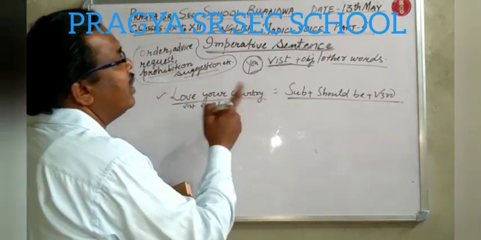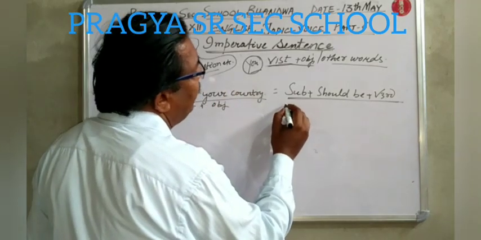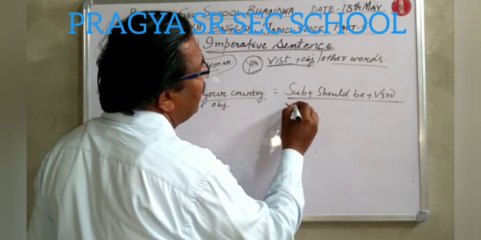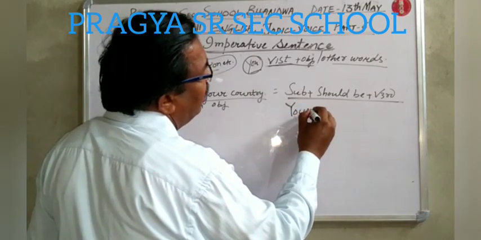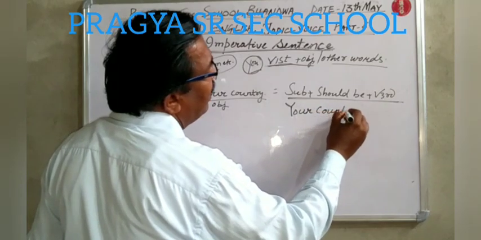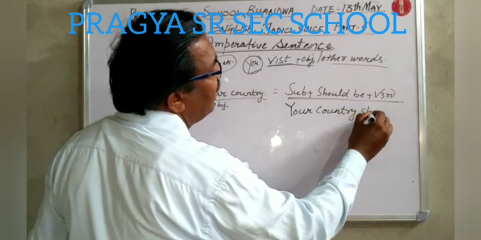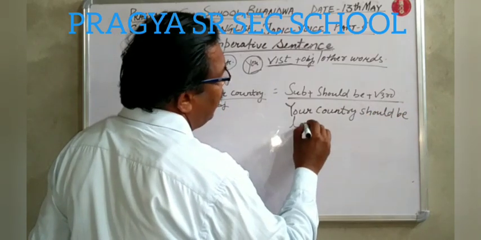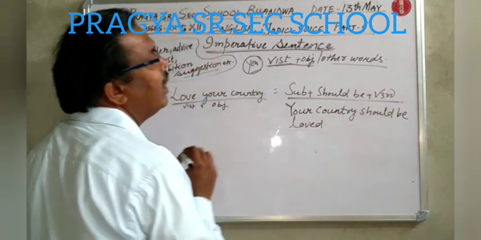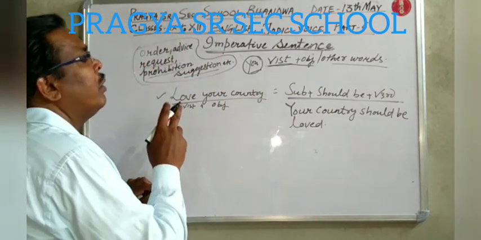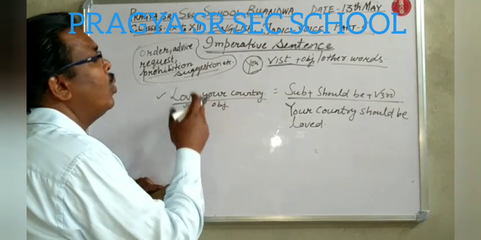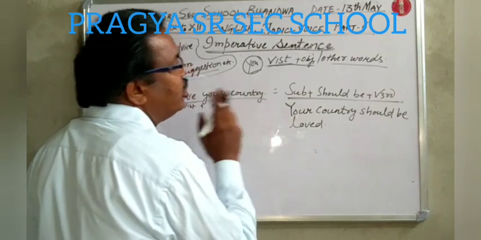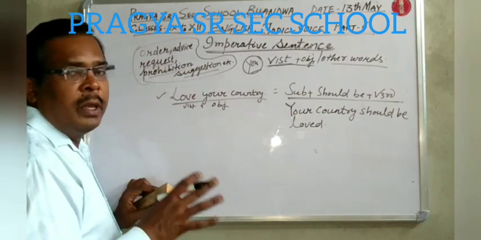Love your country. The passive voice will be: your country should be loved, L-O-V-E-D. You can also follow the let structure, and you can also follow this structure. Is it clear?